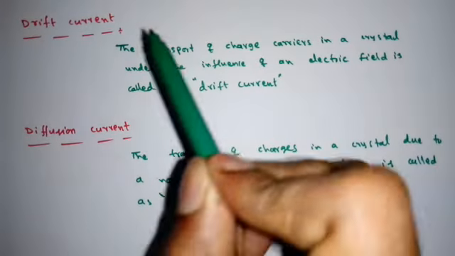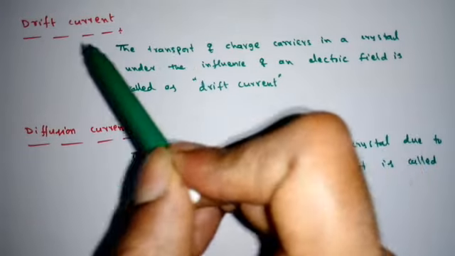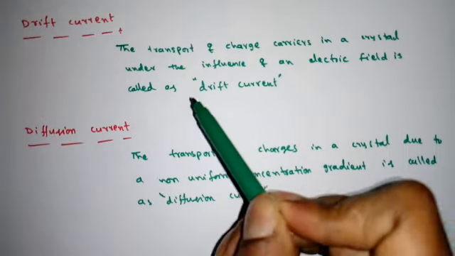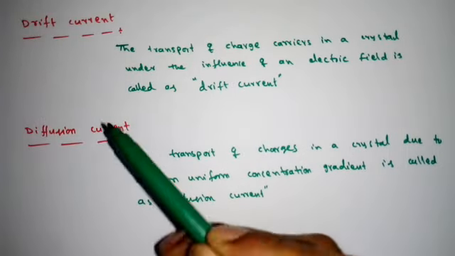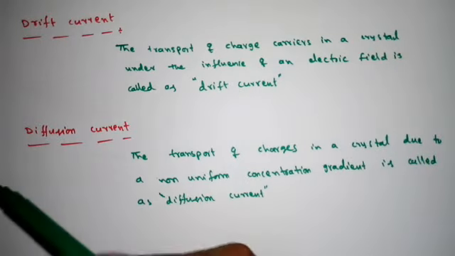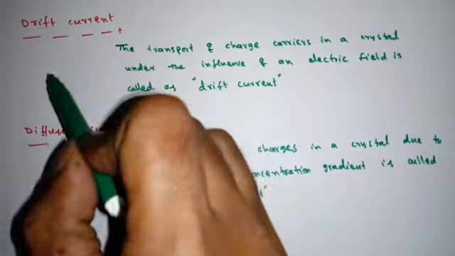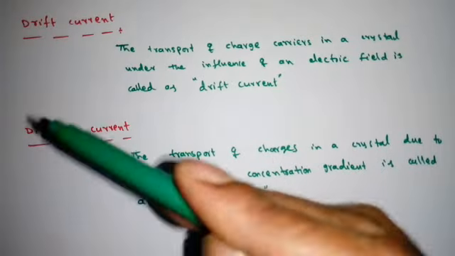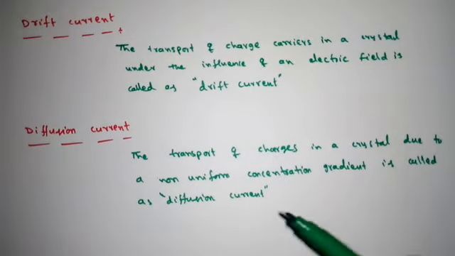Drift current is when we apply some electric field and these charges are moving; that is called drift current. We are forcefully moving these charges from one place to another place, right? So remember, drift means we are applying some external field to move these charges.